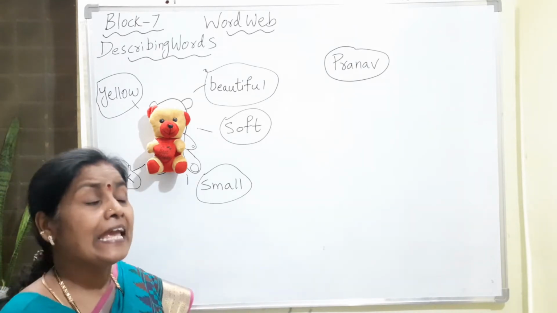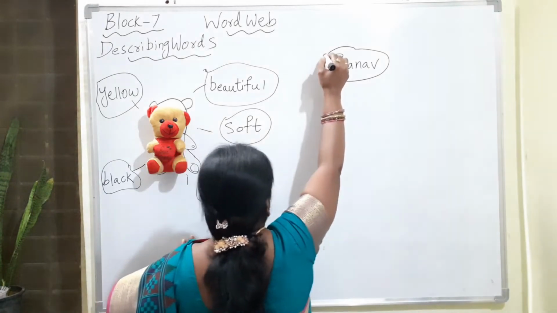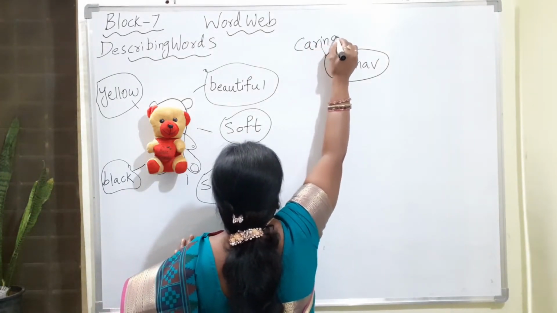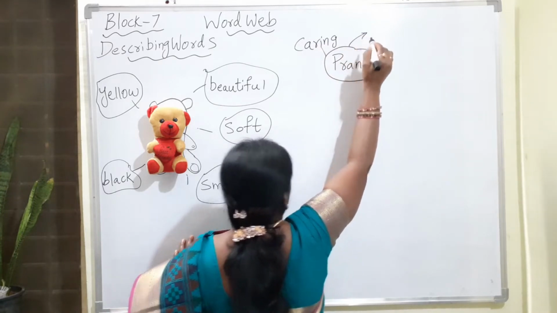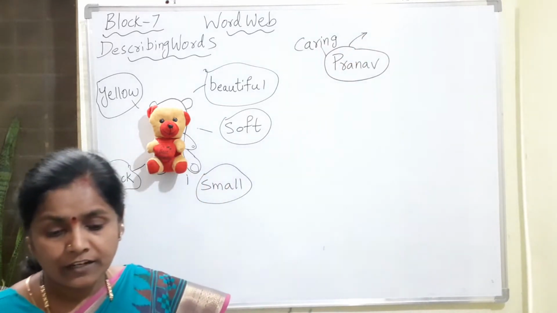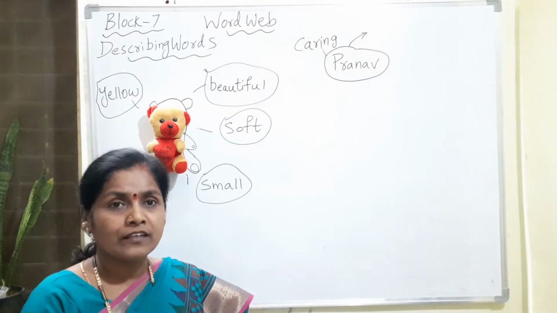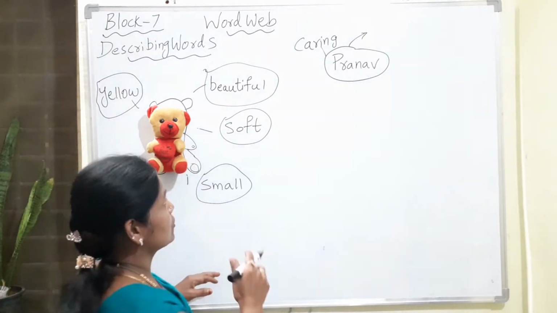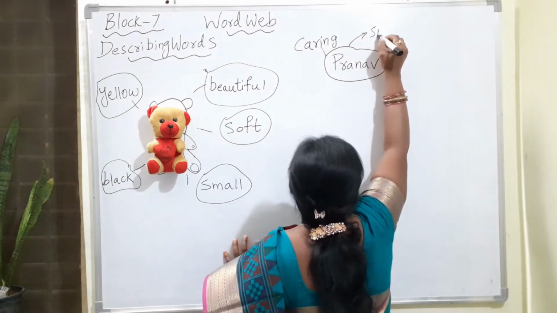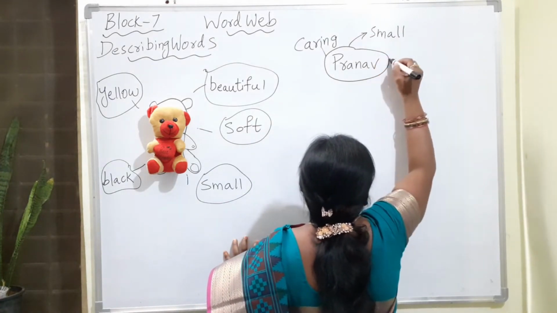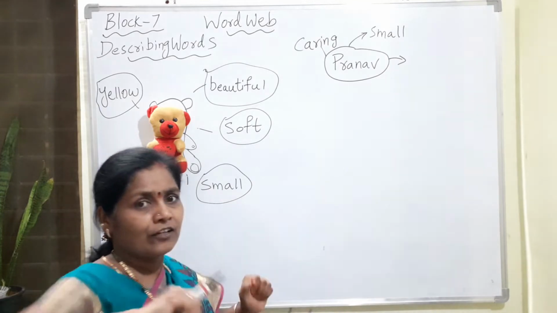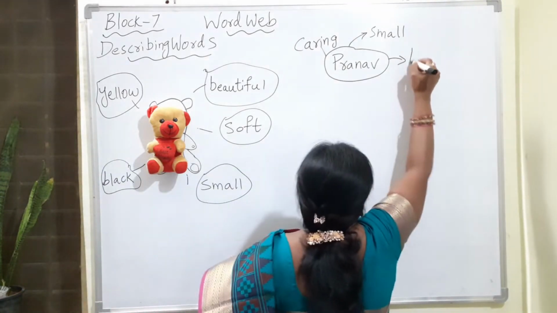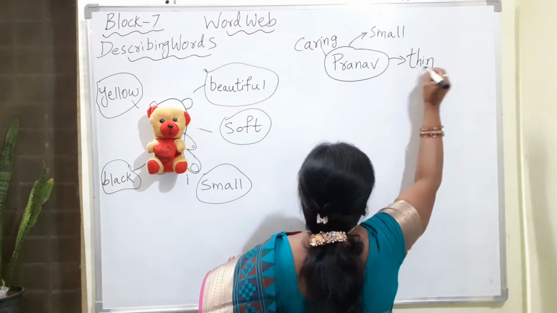He was very caring. Next word. How is the boy? Just keep the book in front of you and tell me how is the boy? Is he small or big? He is small. And is he fat or thin? Pranav is thin.